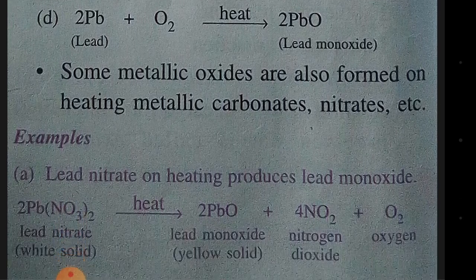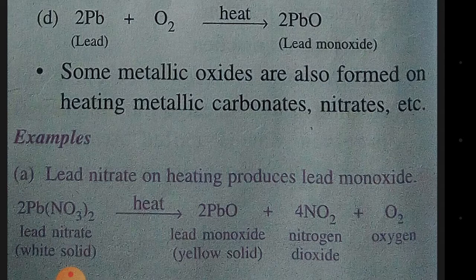Some metallic oxides are also formed on heating metallic carbonates, nitrates, etc. For example, lead nitrate on heating produces lead monoxide. You can see the reaction here. What is the formula for lead nitrate? Pb(NO3)2. On heating it gives lead monoxide, which is a yellow solid. You can see a white solid.